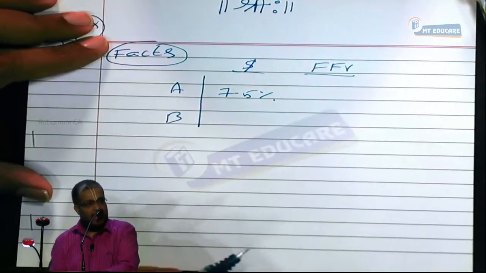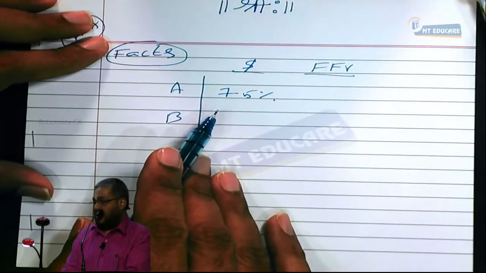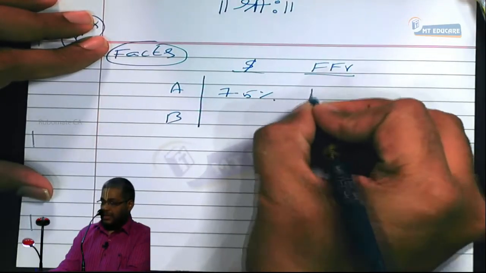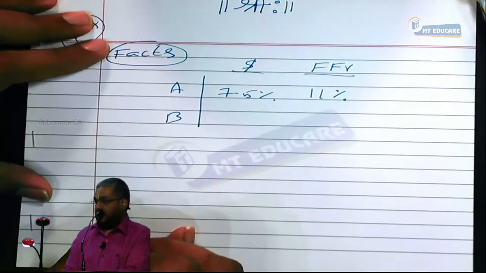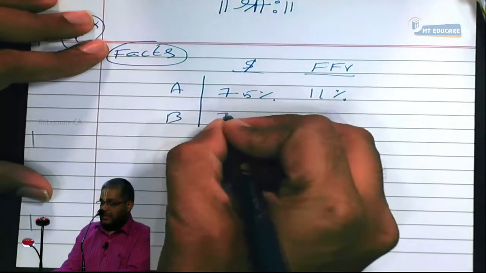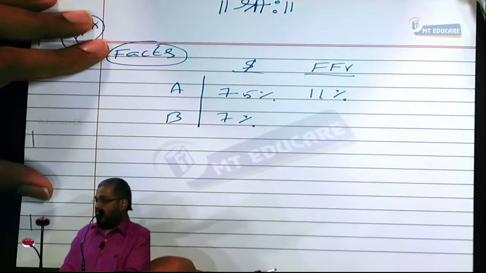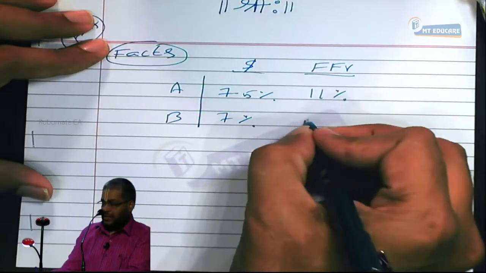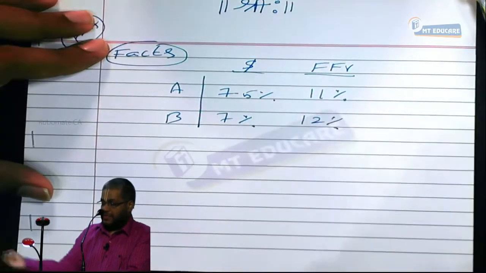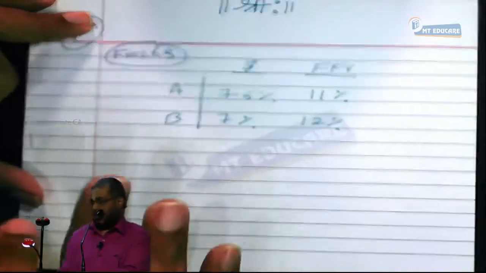Hope you are writing along with me. Firm A can issue a French franc bond at how much percent? 11%. Firm B can issue a dollar bond at how much percent? 7%. Firm B can issue a French franc bond at 12%. So these are the interest rates given in the question.